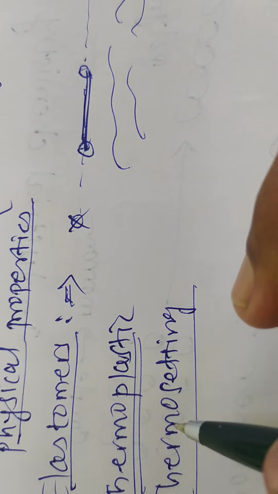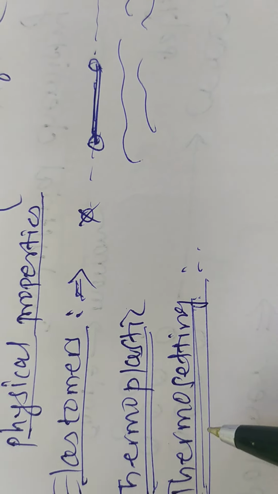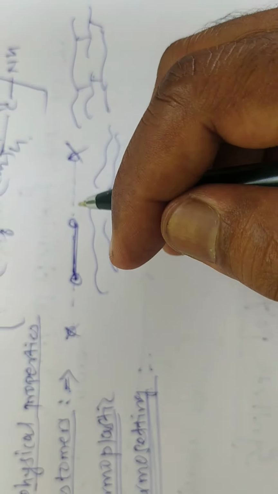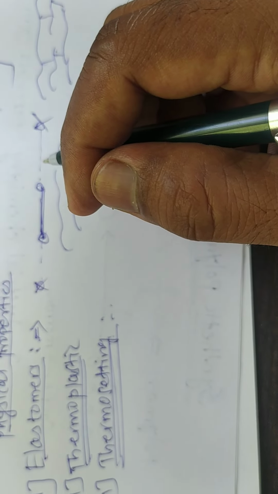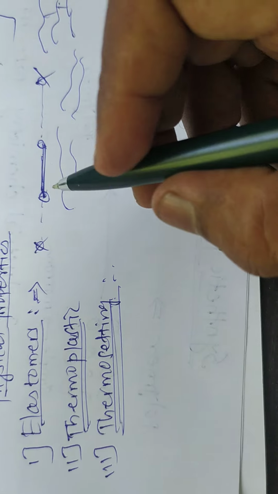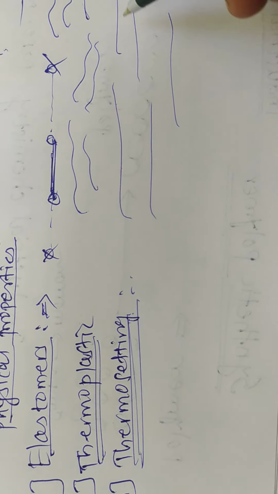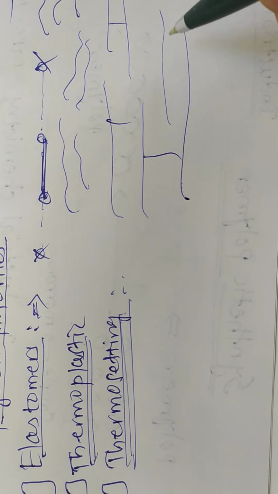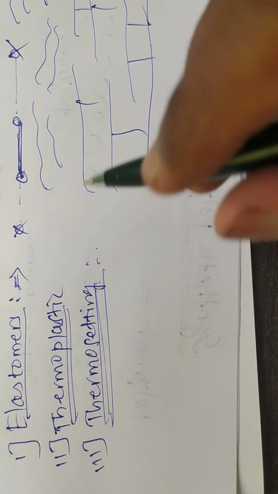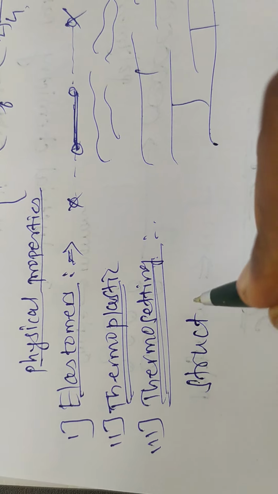The best example of thermoplastic is carry bags. When carry bags are heated, they melt, and they become stiff on cooling. Thermosetting is different, and the structure of thermosetting is a cross-linked chain or three-dimensional network. This is the structure of thermosetting.